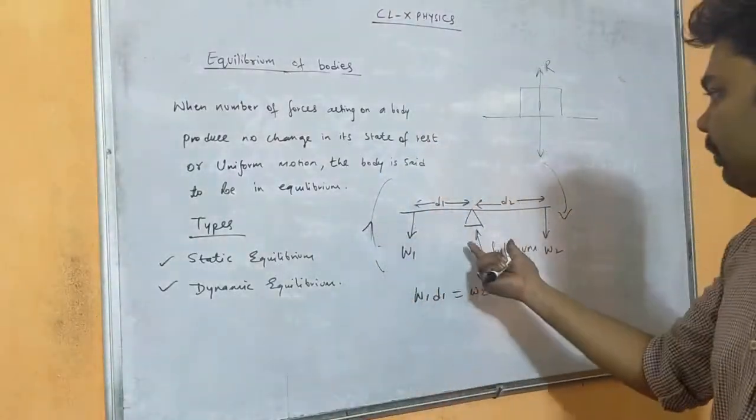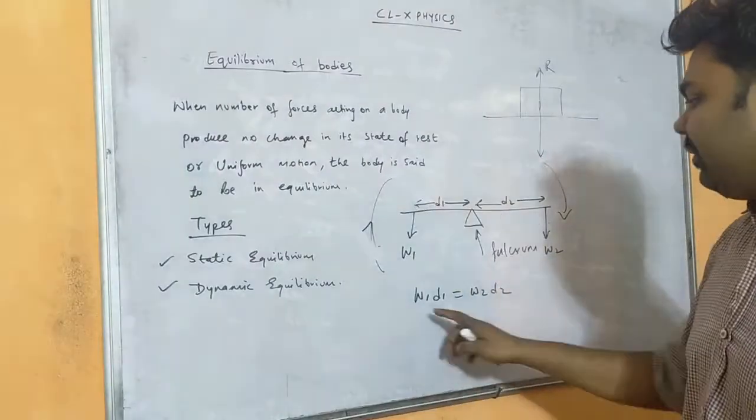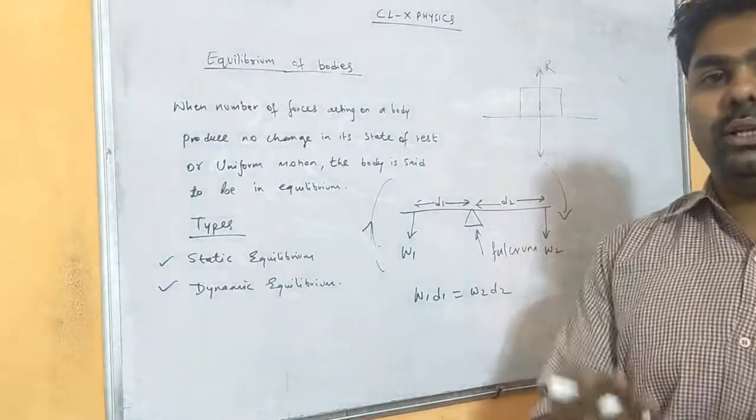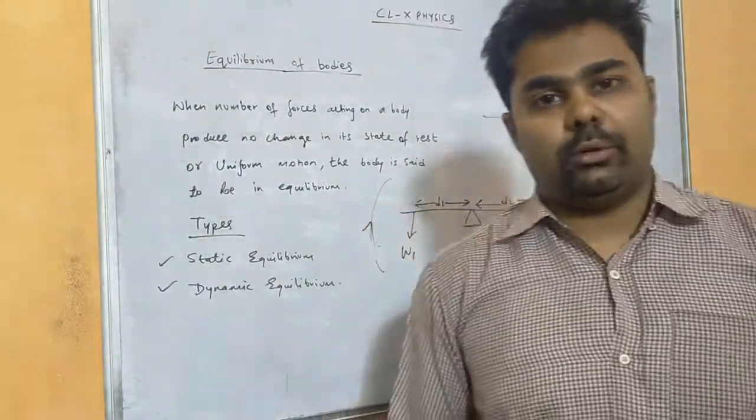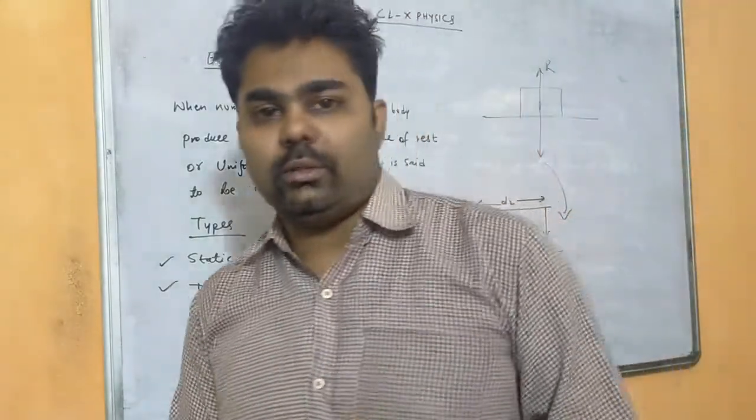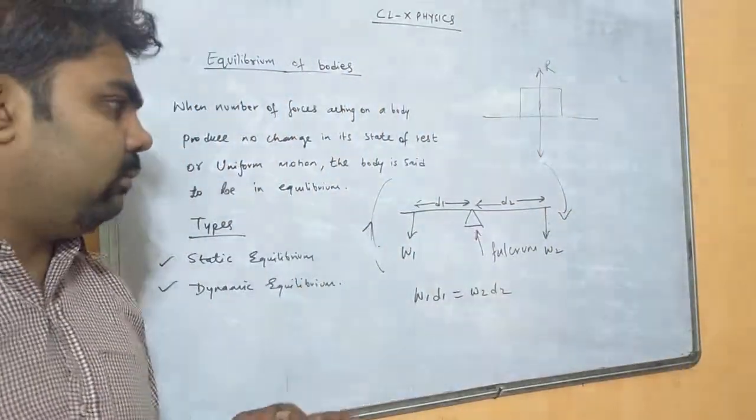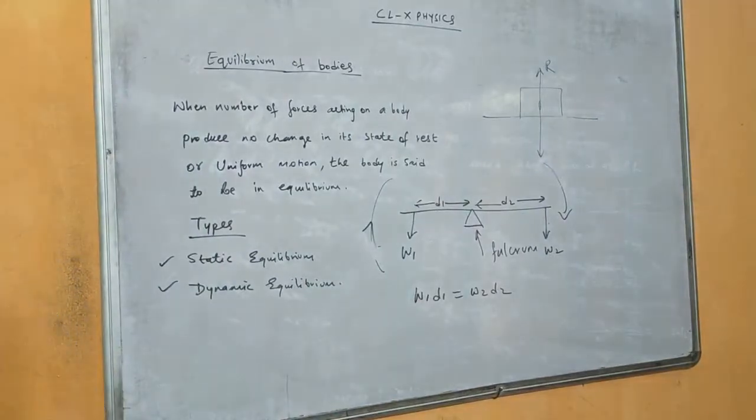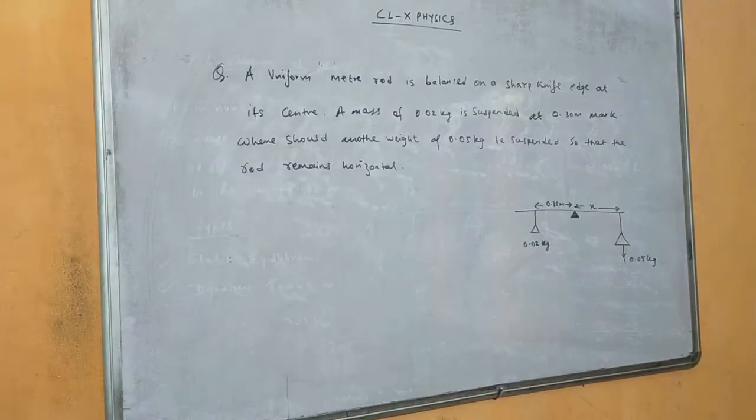Now out of these 4 variables, if 3 variables are known, then the fourth one we can easily find out, right? Based upon this, a few numericals are there, which we will solve one by one. So on the board I have noted down one question.